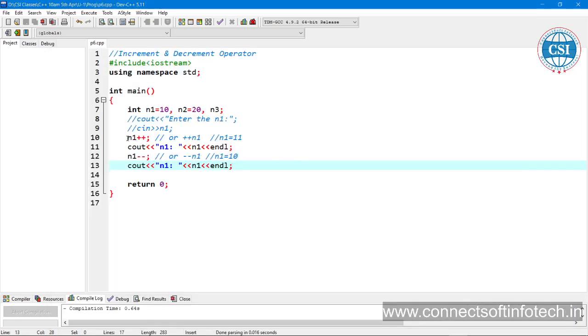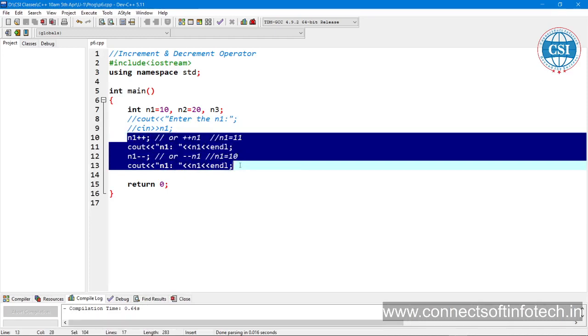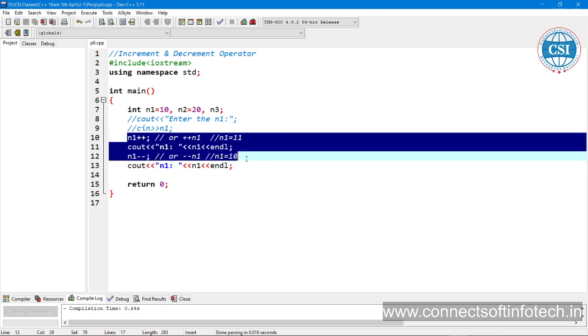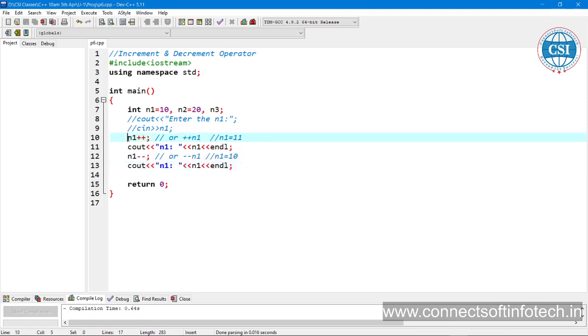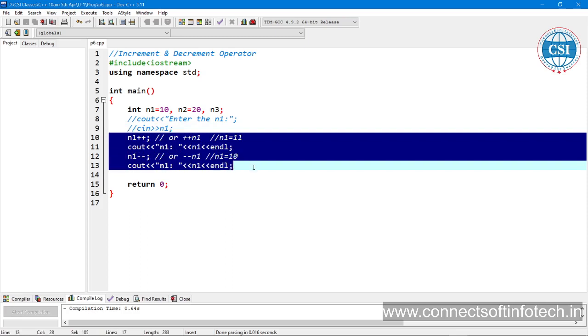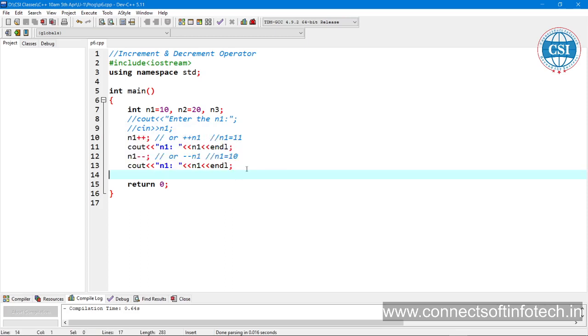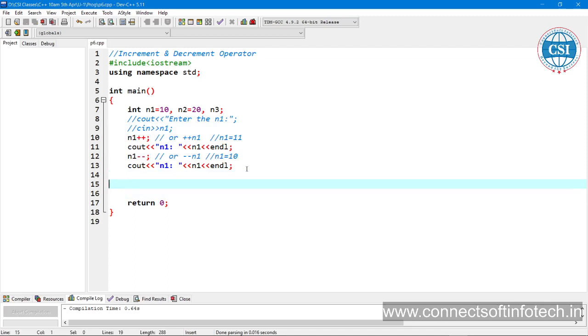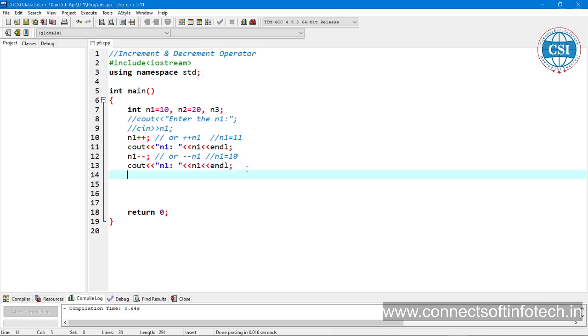So when we use it here, it performs on the single operand, and we are not storing this value in another variable, meaning we are not assigning this value to another variable, so there is no problem. There will be no concept of pre and post. When we are going to store or assign the value to another variable, then pre and post increment or decrement become relevant.